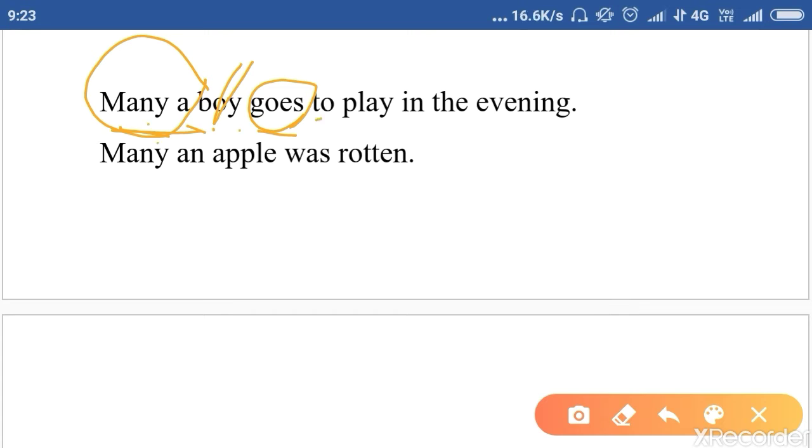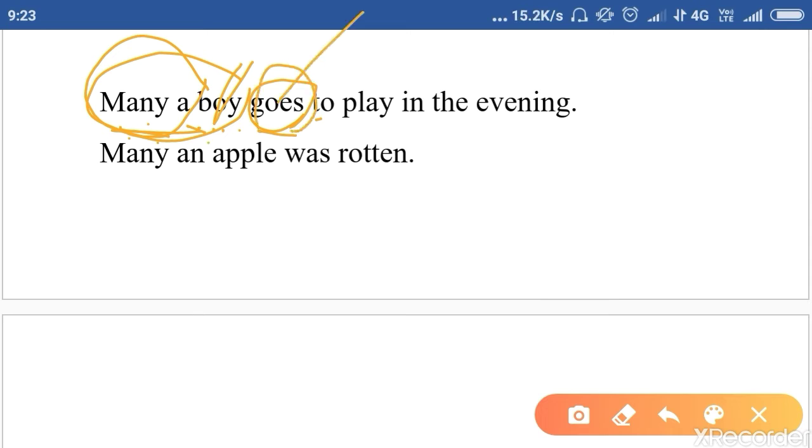Actually, the topic is quite important from your exam point of view, from your writing skills. Most of the students commit mistakes because of subject-verb agreement. So keep in mind: many a boy. Many a is always followed by a singular subject. When the subject is singular, we use a singular verb.